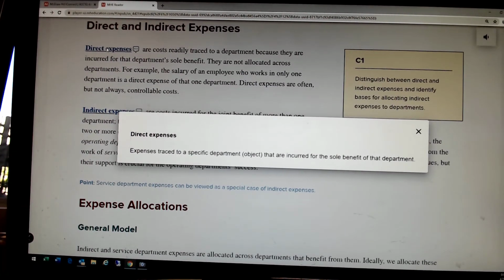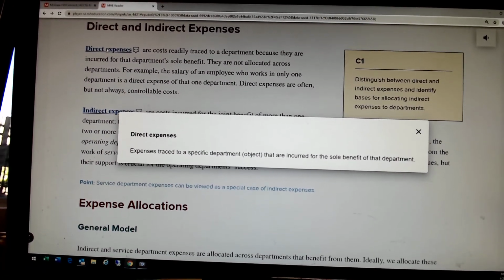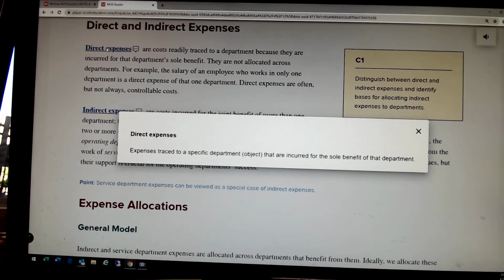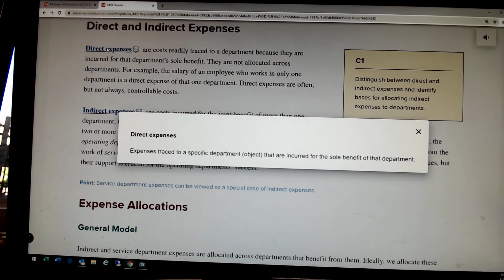Or we may say the sharpening of meat saws and knives for the meat department, that's a cost incurred solely for the meat department. It's not benefiting dairy, it's not benefiting produce. The cost of keeping the knives sharp is a cost of the meat department alone. So that's a direct cost.